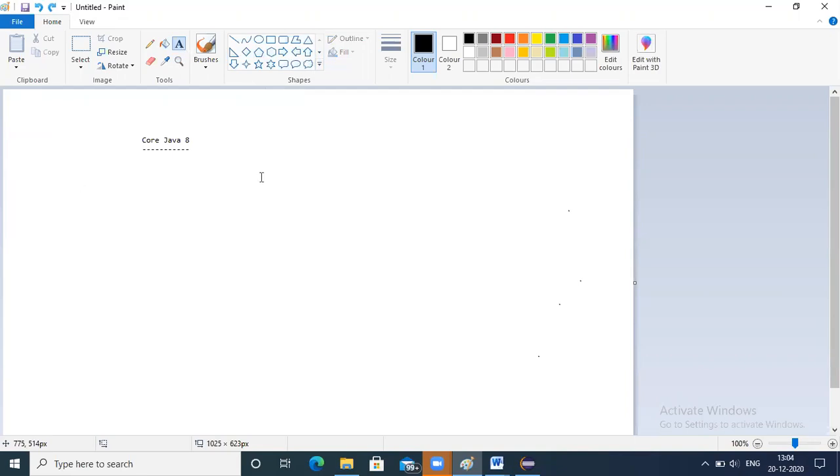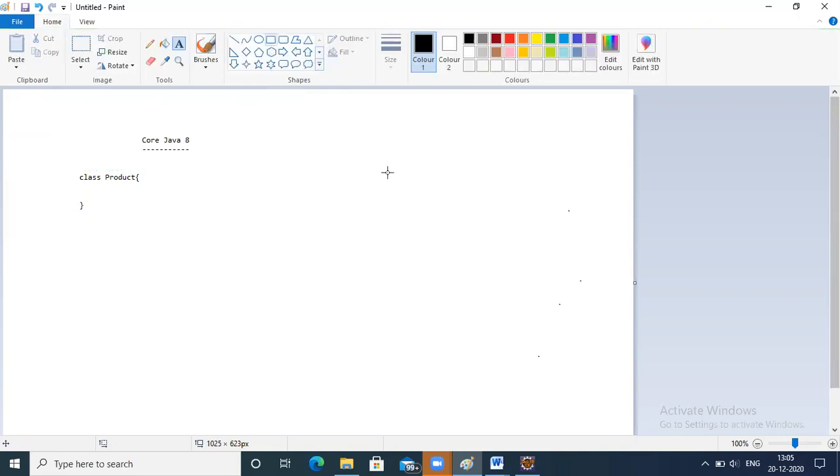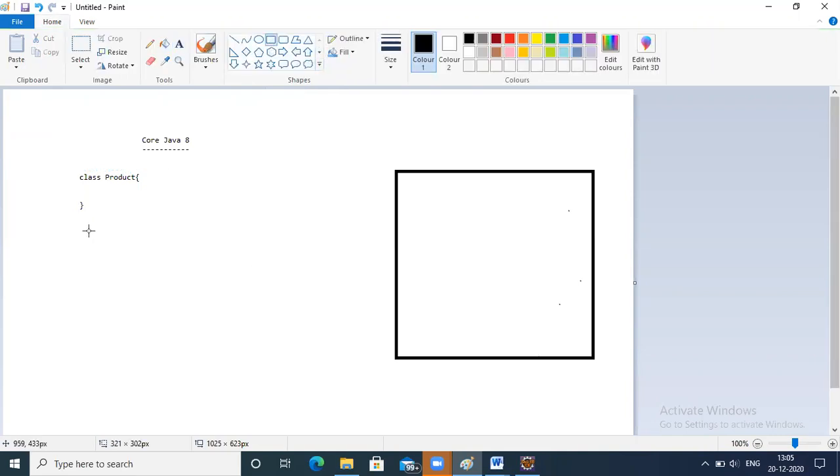For example, if you want to print student details. Okay, let's say inventory details, class product. You have to create a class product. Now what will a product have, what is the data, or what is the information that a product requires? Tell me.